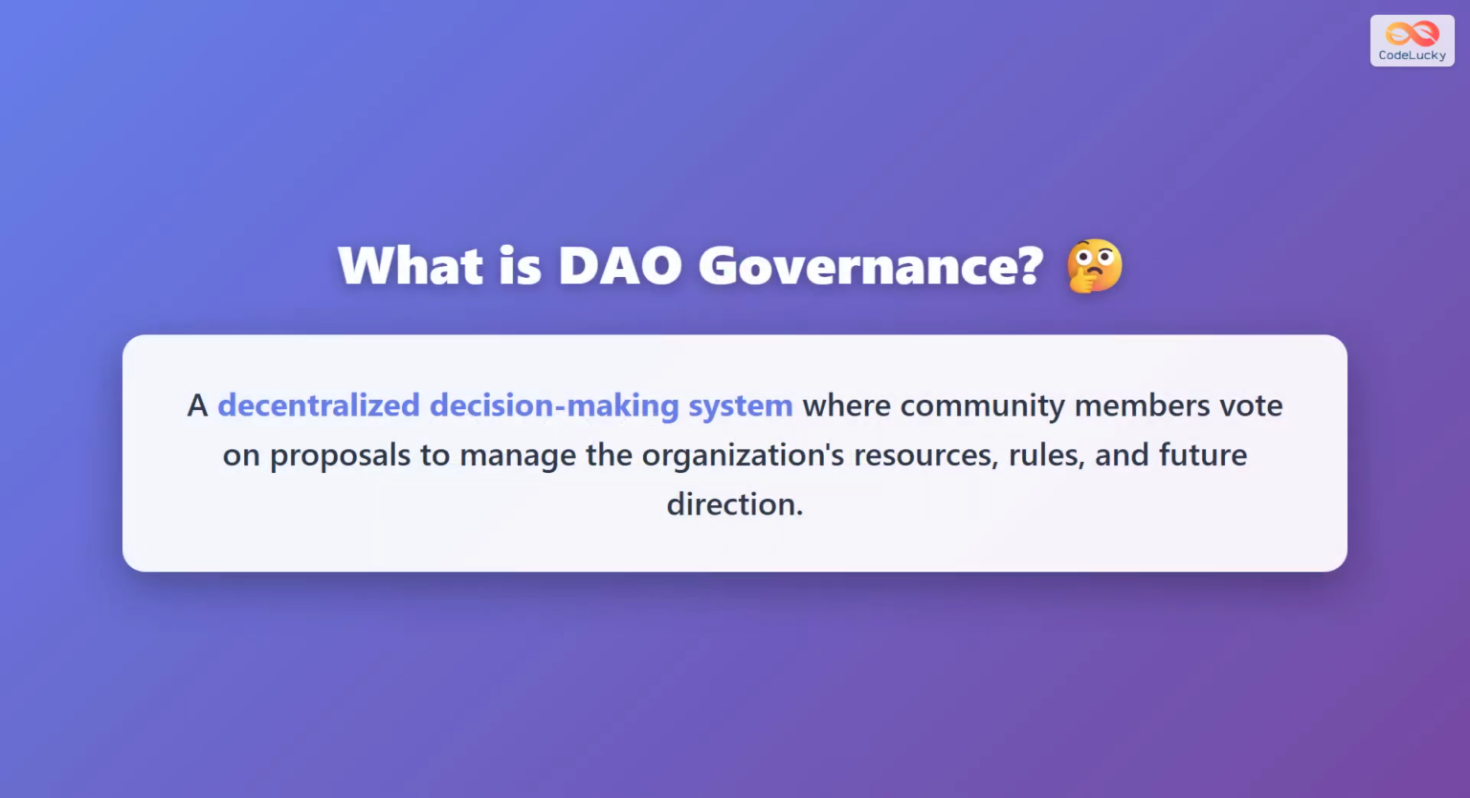DAO governance is a decentralized decision-making system where community members vote on proposals to manage the organization's resources, rules, and future direction. Unlike traditional organizations with centralized leadership, DAOs distribute decision-making power among all token holders, creating a truly democratic structure.